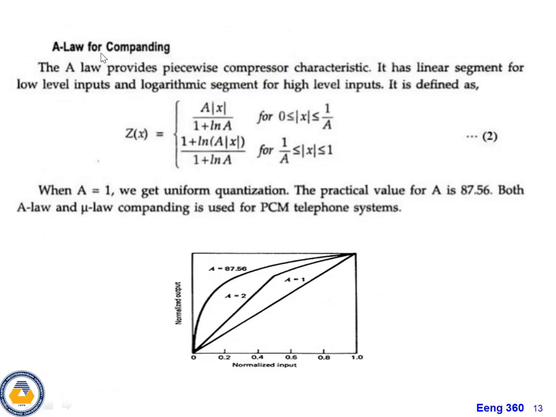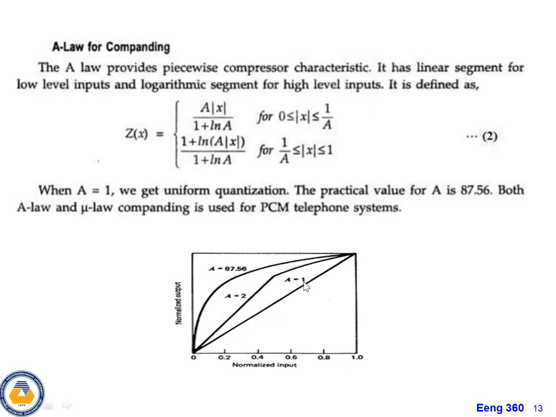See A-law for compounding. The A-law provides precise compressor characteristics. It has a linear segment for low-level inputs and a logarithmic segment for high-level inputs. This is a very, very important point.